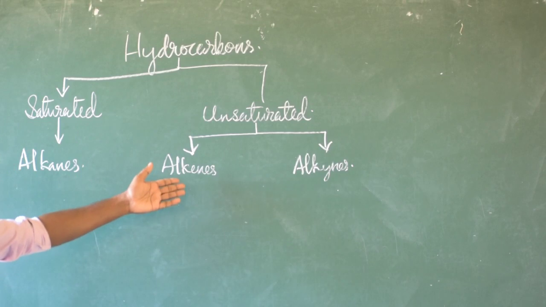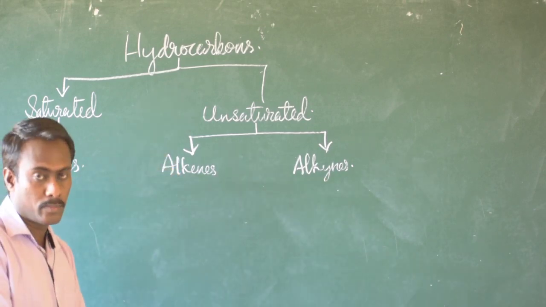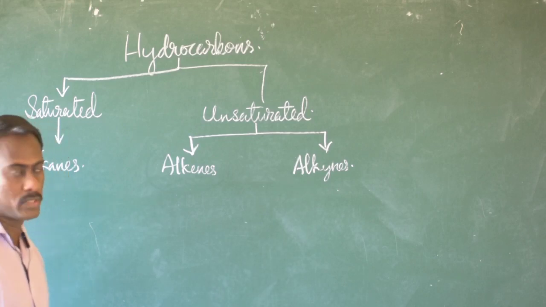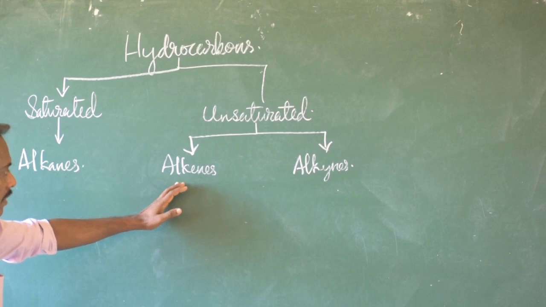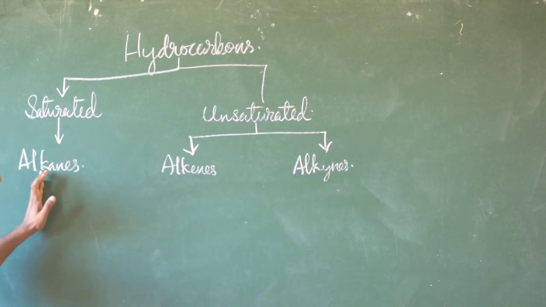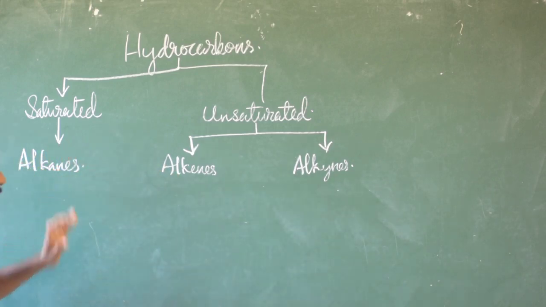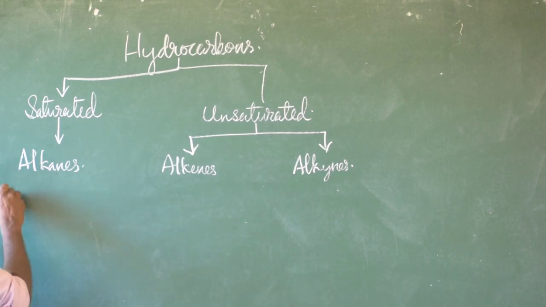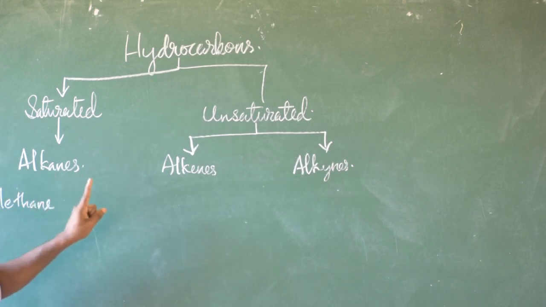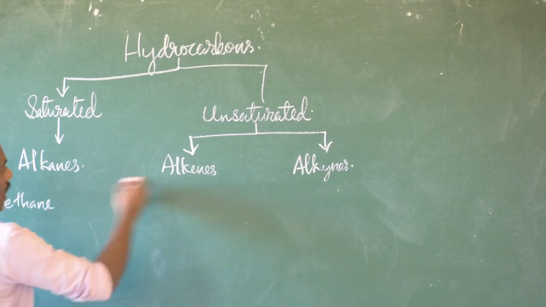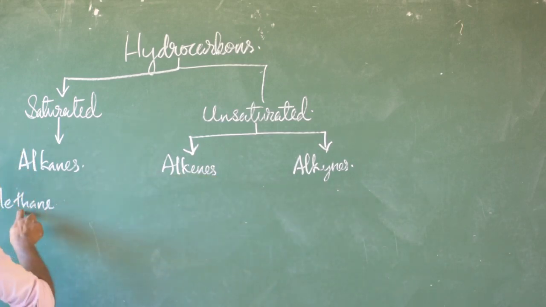So let us see first the alkenes. They have a double covalent bond between the carbon atoms. The alkenes are derived from the corresponding alkanes. The first member of alkane is methane. Since methane has only one carbon atom, the corresponding alkene cannot be derived from methane.